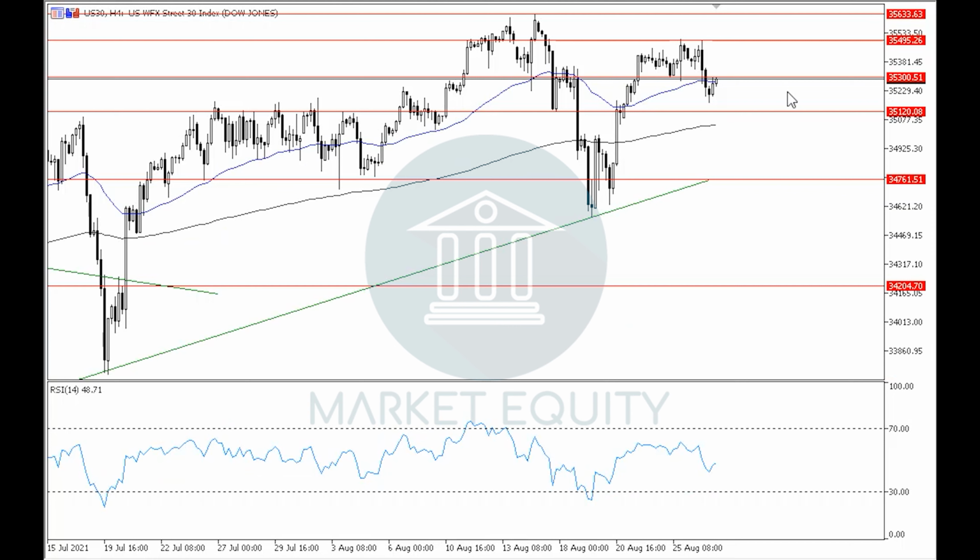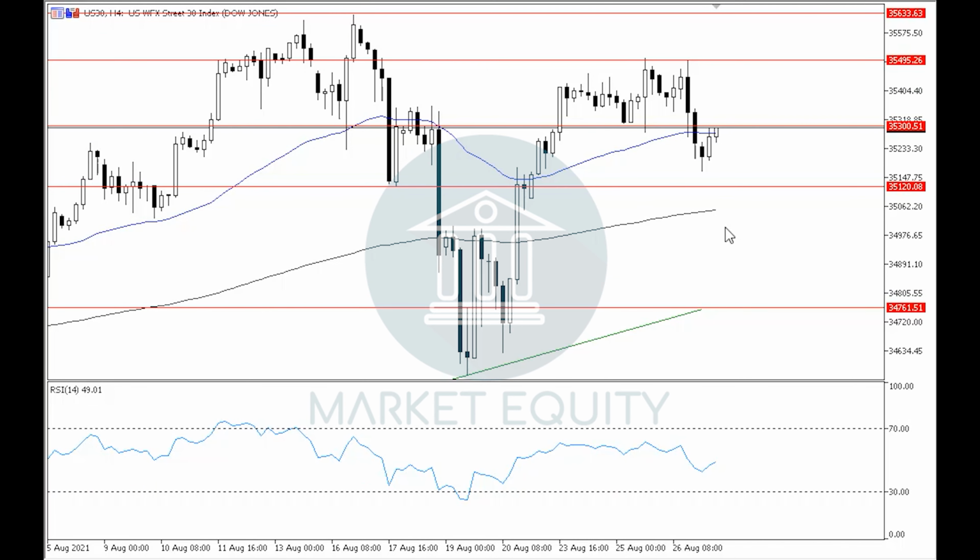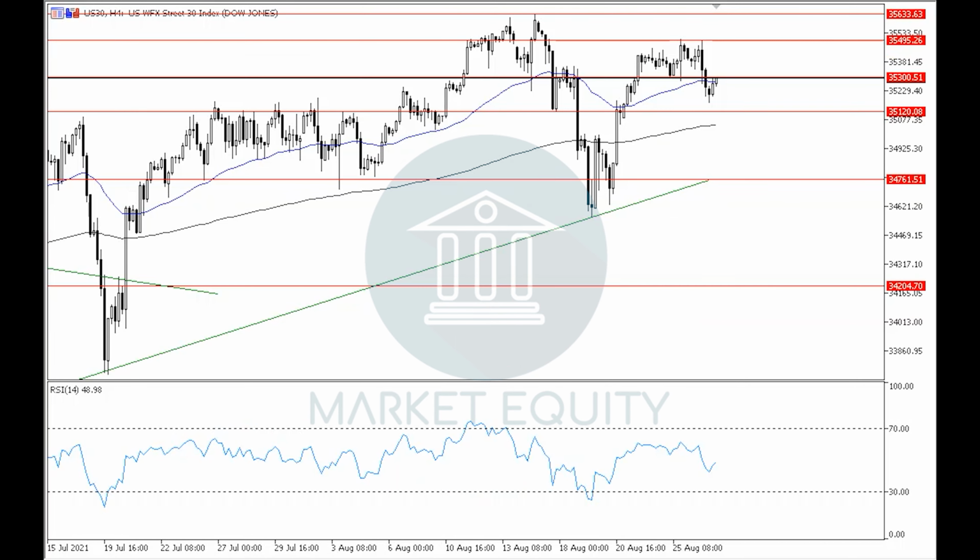By breaking upwards through level 35,300, it will support the ending of the previous downwards correctional movement and the continuity of the uptrend in the 4 hour time frame as well as the daily time frame, even though the uptrend is weak. If we notice the RSI indicator in the 4 hour time frame, then we can see that by rebounding upwards off of around level 40, it supports the ending of the previous downwards correctional movement and the continuity of the uptrend. And not only that, but if we look closely, we can see that the index has also formed a bullish engulfing pattern, which further supports the continuity of the current upwards movement and therefore the continuity of the uptrend. That was it for the Dow Jones Index.